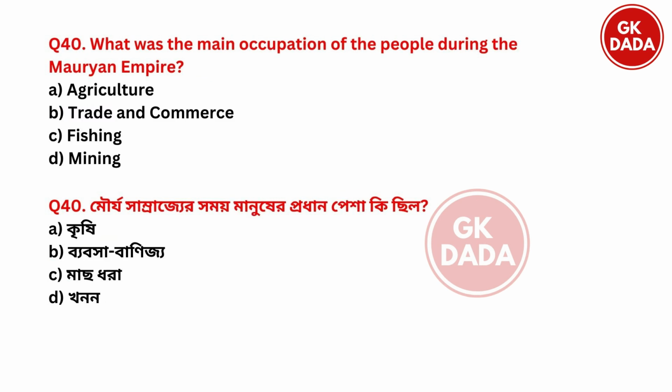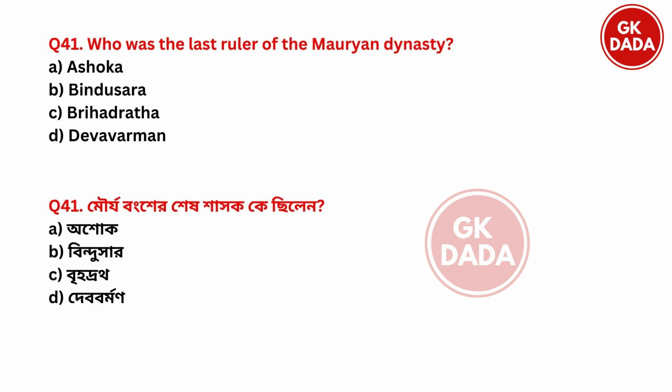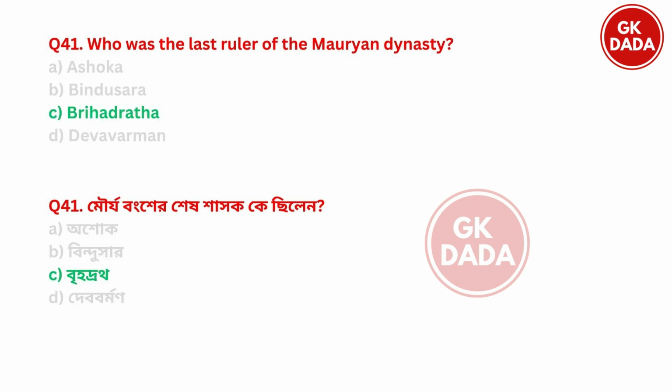Next. What was the main occupation of the people during the Mauryan Empire? Option A, agriculture. Option B, trade and commerce. Option C, fishing. Option D, mining. So the main occupation was agriculture. Option A. Next. Who was the last ruler of the Mauryan dynasty? Ashok, Bindusar, Brihadat, Devvarman. So the last ruler of Mauryan dynasty was option C, Brihadat.